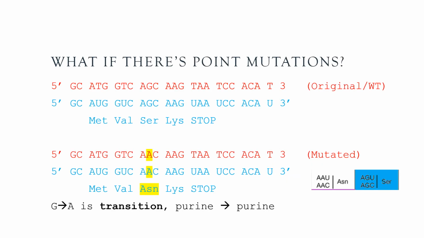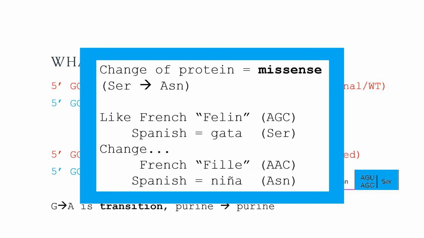If there's a point mutation in the coding strand of DNA, then a change in the mRNA and the resulting amino acid sequence occurs. Here I am showing the codon AGC mutating into AAC. This is called a transition when purines change to other purines, and you can see here that a different protein is produced. So this is called a missense mutation, and it can be compared to the French mRNA word filin, which codes for the Spanish protein gata, meaning cat. But if we change the French mRNA word to file, we get a different Spanish protein, or niña, meaning girl.